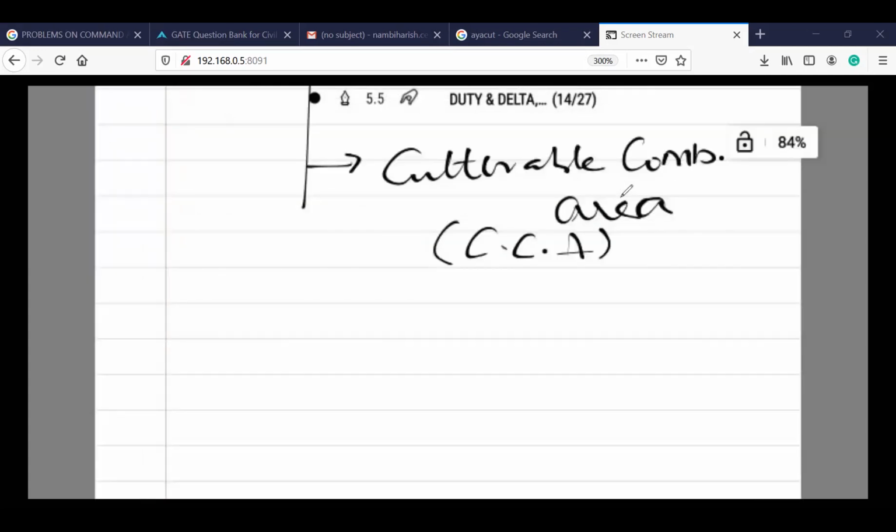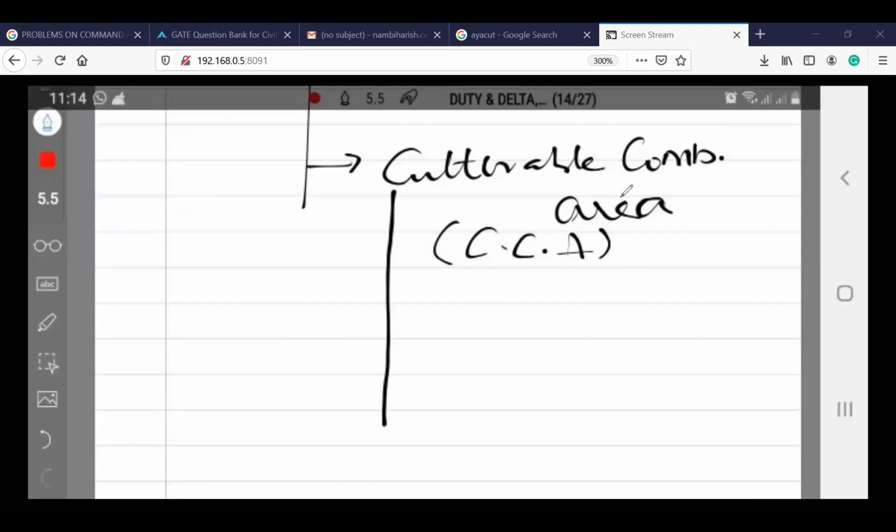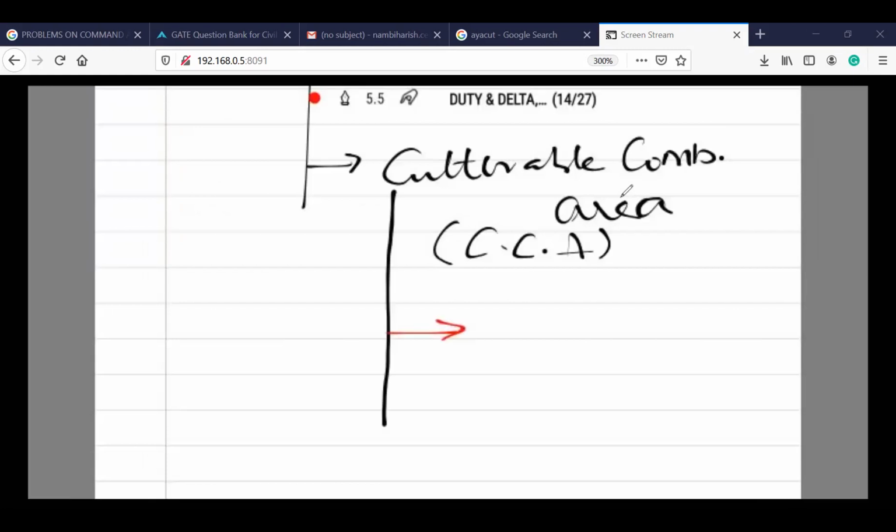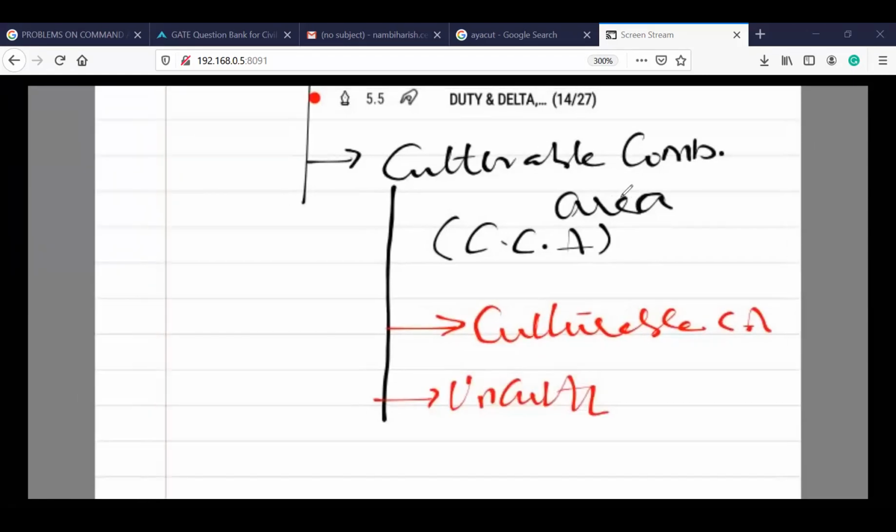Now this CCA, culturable command area, is further divided into two classifications: cultivated command area and uncultivated command area.